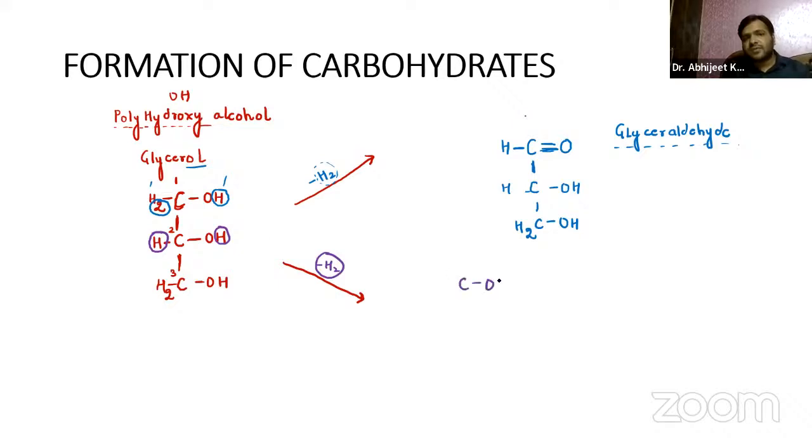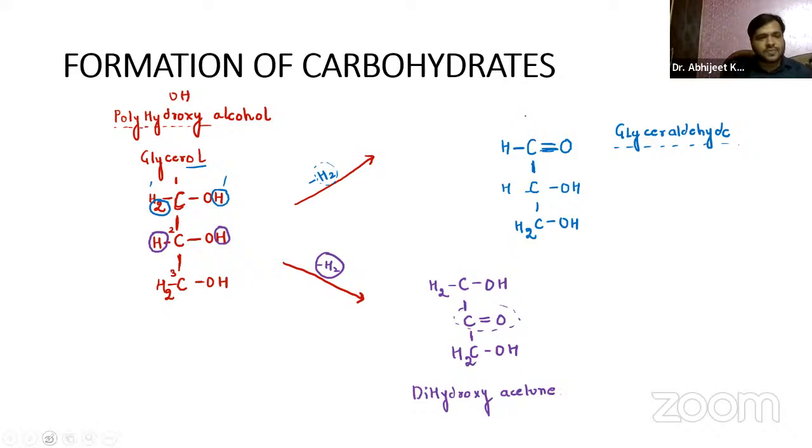Now this carbon is left alone with the oxygen, so it will share a double bond to complete the valency. Then we have CH2OH. This is the keto derivative, and it is also known as dihydroxy acetone.